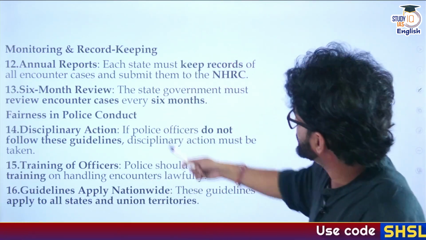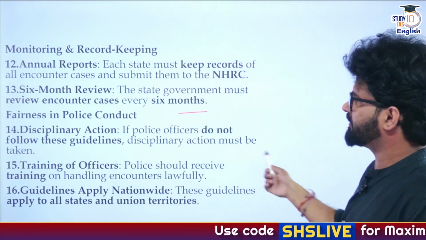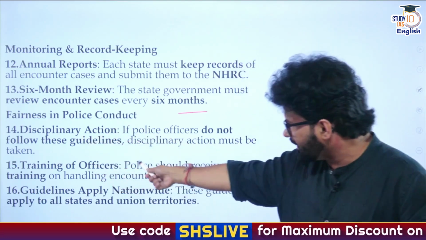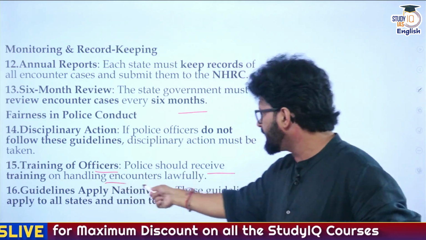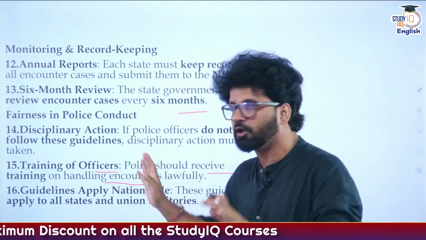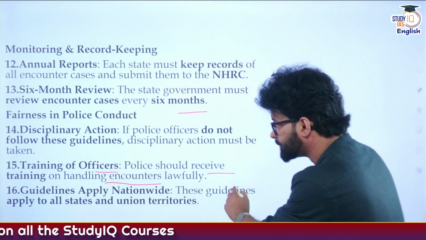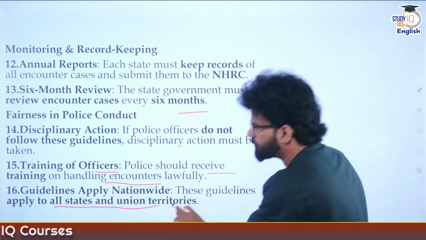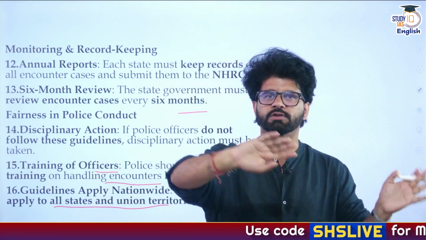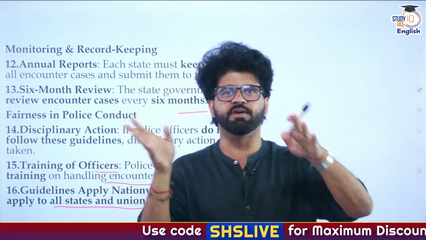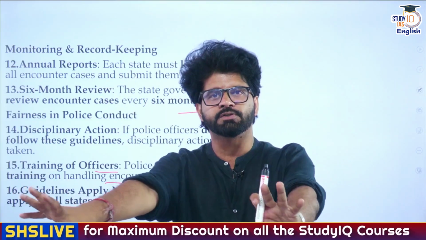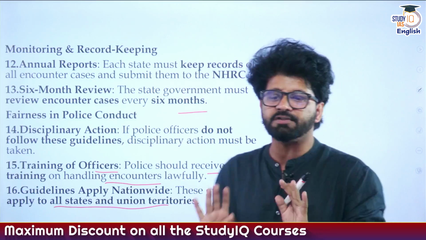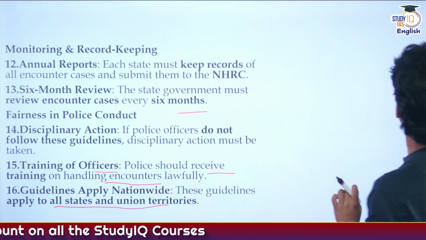You can have a look at it. 6-month review: must review encounter cases every 6 months. Fairness in public conduct. And here they're talking about when you're training officers, you should be telling them how to handle encounters effectively and lawfully. Guidelines apply. This is important. There is no exception for any state or union territory. You know, you have some states where different laws, earlier Article 371 etc., apply. Here, these 16-point guidelines of PUCL versus State of Maharashtra are applicable for all states and union territories. This is the point which you have to keep in mind.